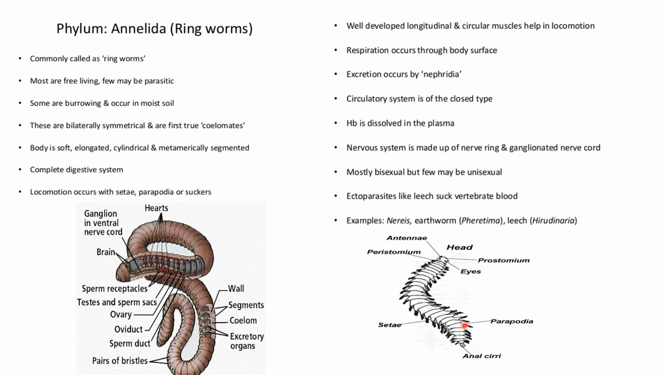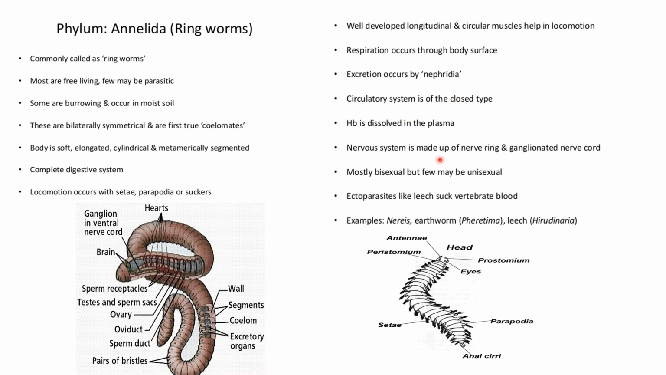Parapodia, as you can see over here, are with the suckers. Well-developed longitudinal and circular muscles help in locomotion. They are movable, right? Respiration occurs through the body surface. Excretion occurs through nephridia. The circulatory system is of closed type. Hemoglobin is present in the plasma.